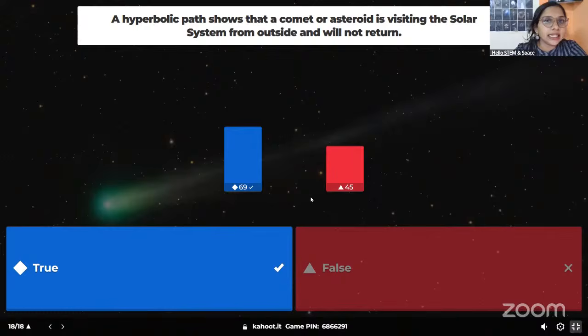Okay, so recently one comet was in the news called 3I Atlas. Scientists understood this particular comet was from interstellar space by looking at its trajectory. It was a hyperbolic path. So that's why this is actually a true statement.